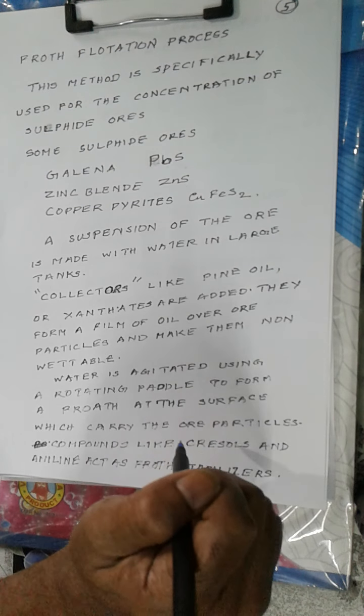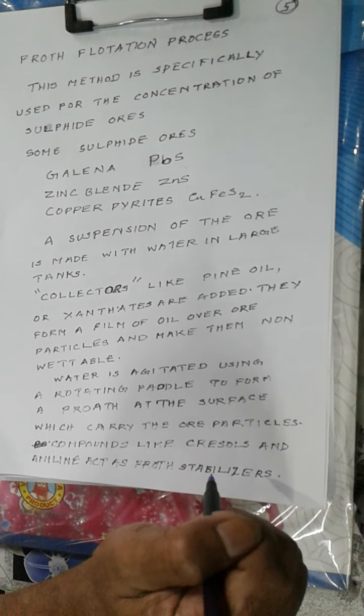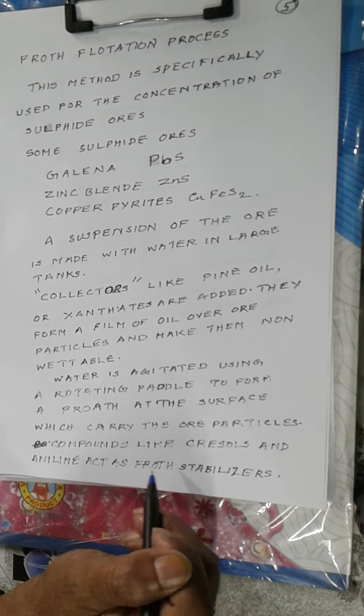Now again, a set of compounds called stabilizers, examples are cresols and aniline. Now these stabilizers will stabilize the froth or foam formed during agitation of the mixture.